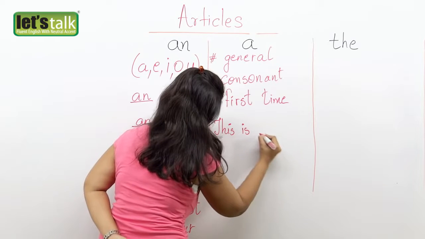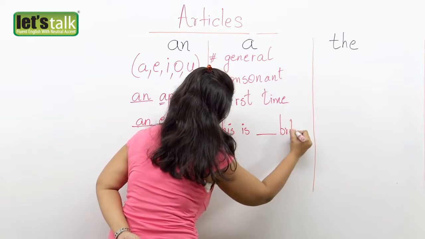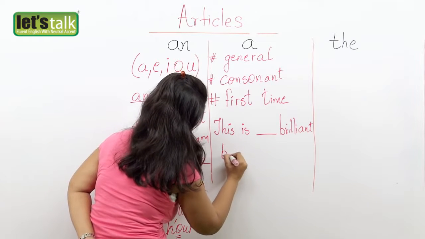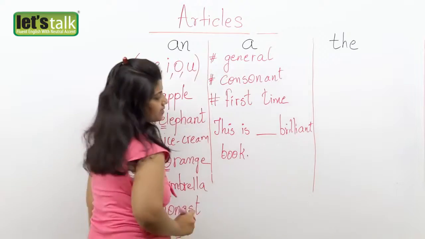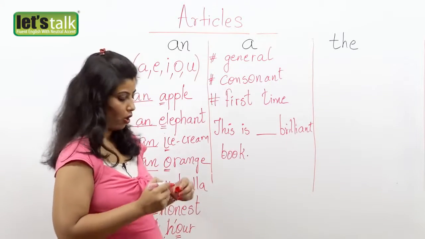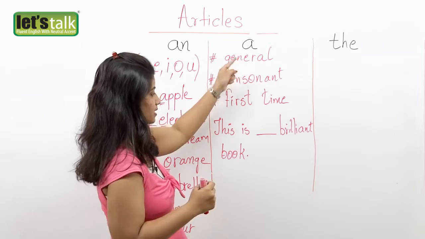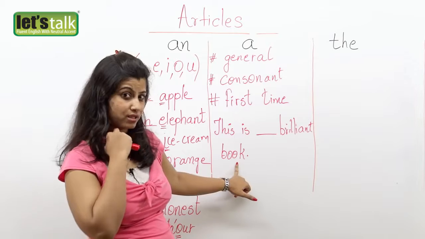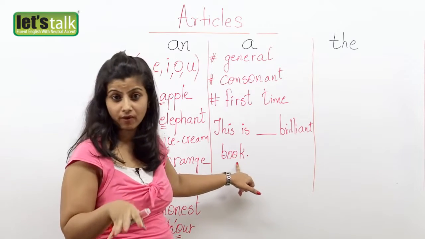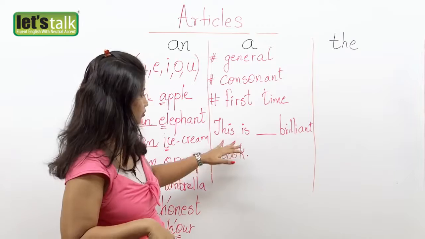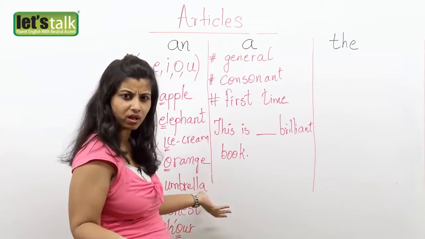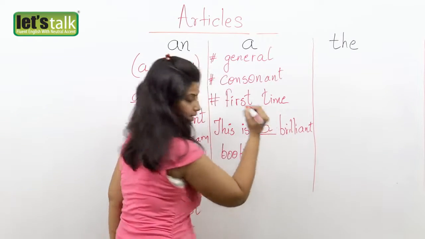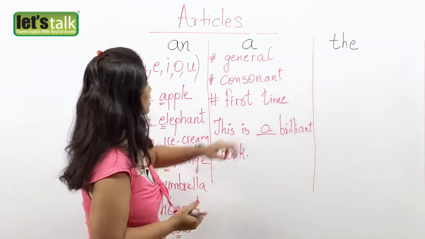This is brilliant book. So when I'm saying this is dash brilliant book, obviously now you have to relate to these. I am talking about a book in general. Am I telling you about a Shakespearean book or a particular novel? No, I'm not. I'm telling you that this is brilliant book. I don't know which book you're talking about.